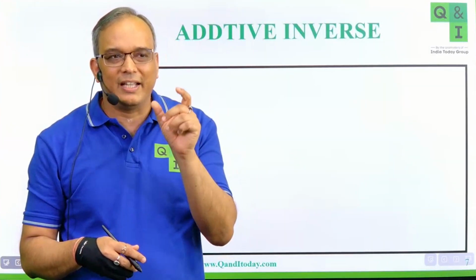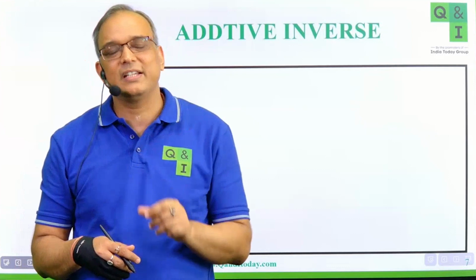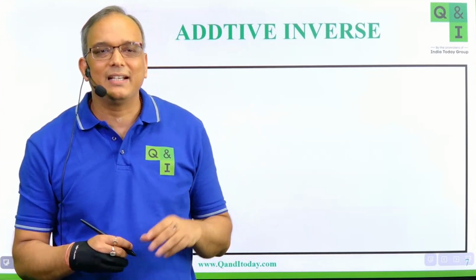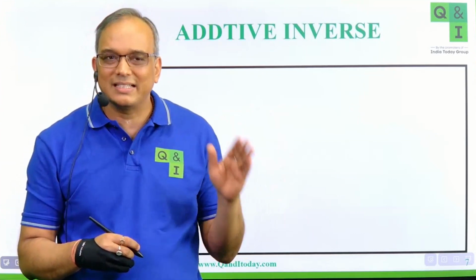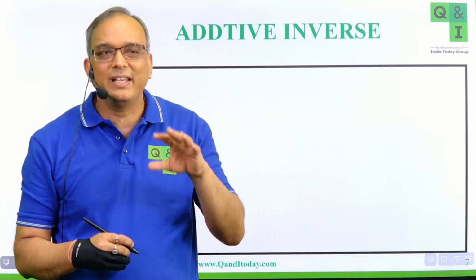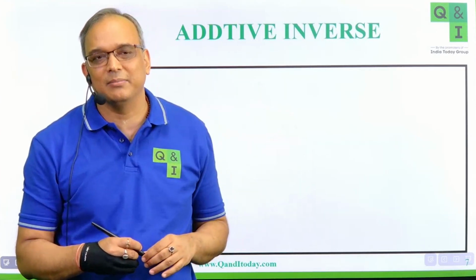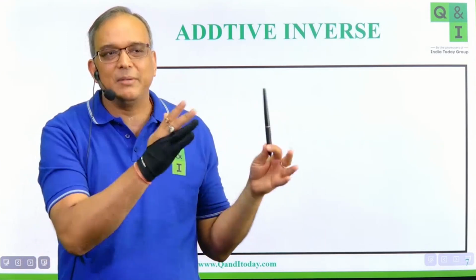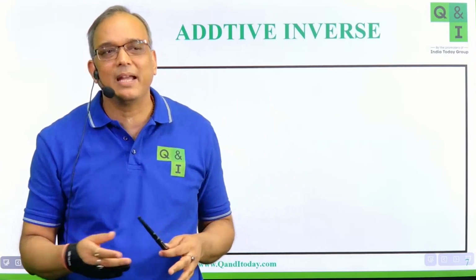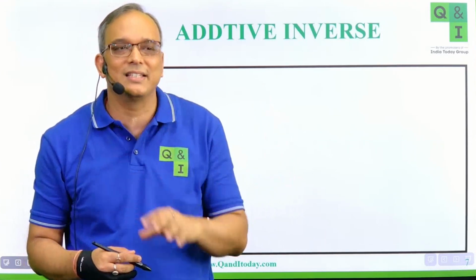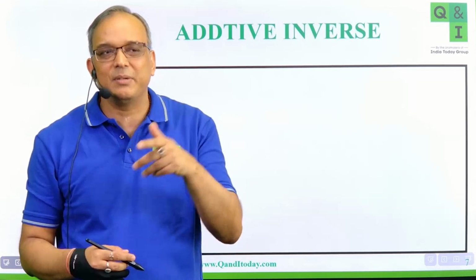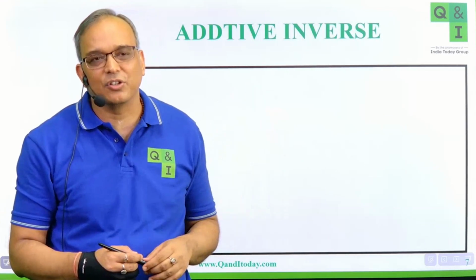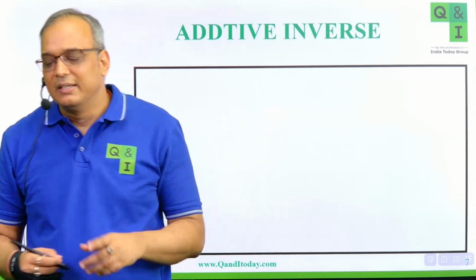And the definition of additive inverse is that the additive inverse of a rational number is that rational number which when added to the original rational number gives you 0 as the answer. For example, p by q, if you add minus p by q to it, you get the answer as 0. And then we say that minus p by q is the additive inverse of p by q. Okay.